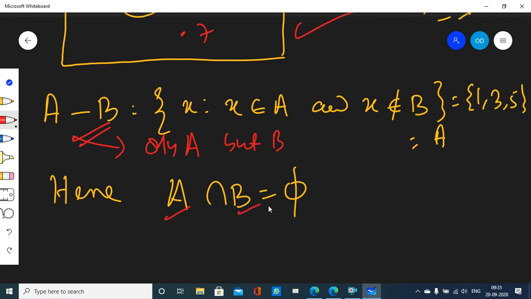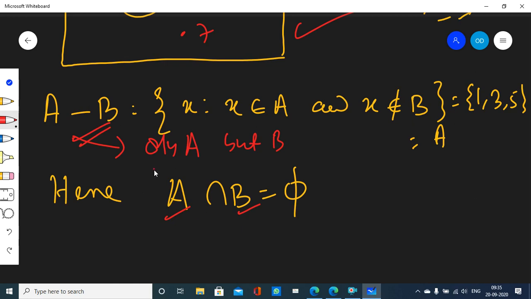Whatever is inside B is not inside A. So all the elements of set A belong to only A, and all the elements of set B belong to only B, because they have nothing in common. You get my point?